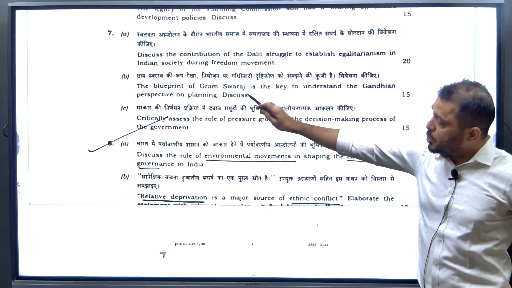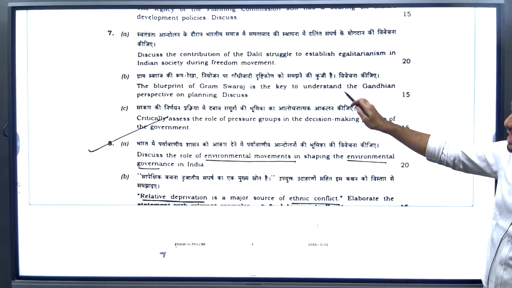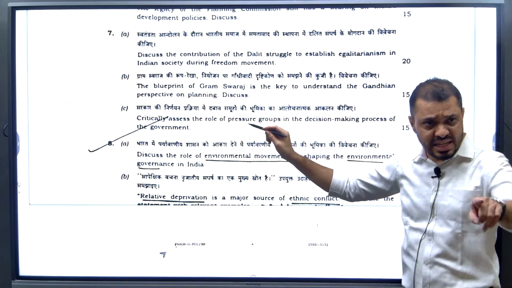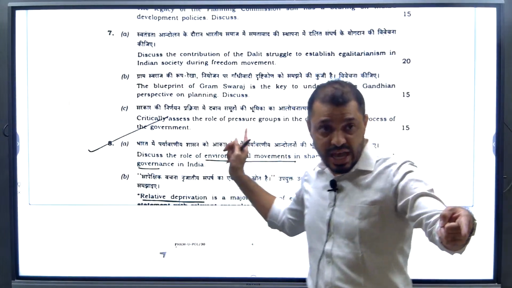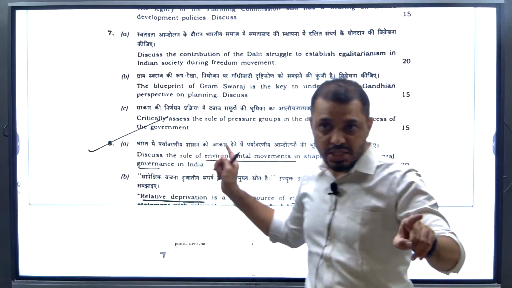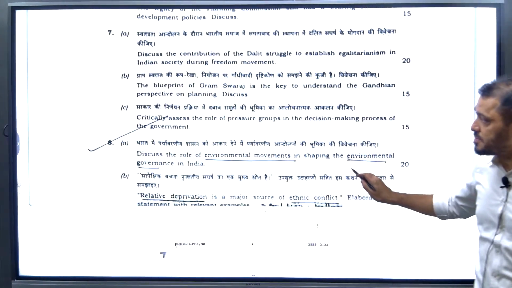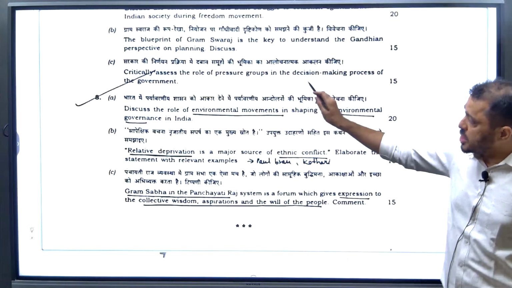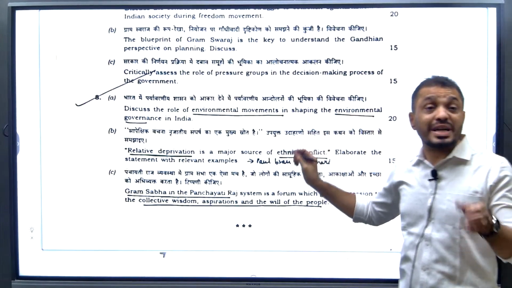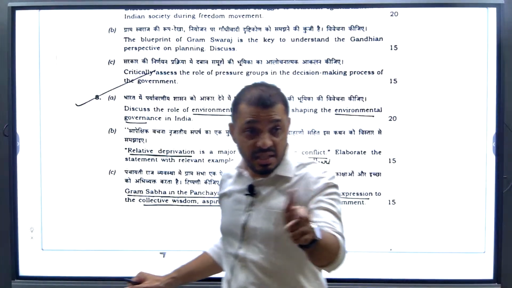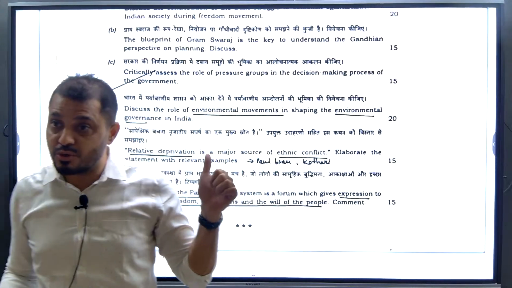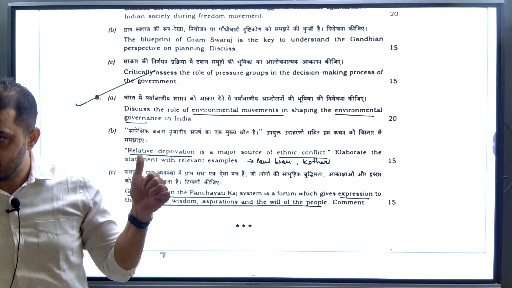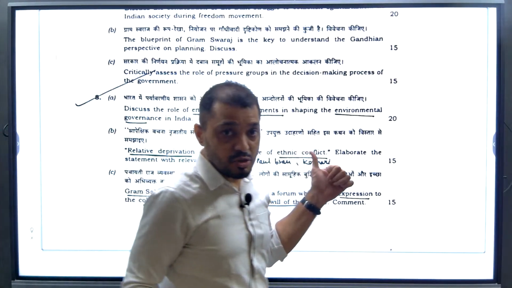See here, the blueprint of Grama Swaraj is key to understanding the Gandhian perspective. In the recent last week's question, I asked you about Grama Swaraj and its principles. Critically assess the role of pressure groups. Again, pressure groups means what? NGOs, charitable trusts. In the recent gender studies paper 2, they asked one question on charitable trusts. Do you remember that? We discussed it in the PSIR class also.